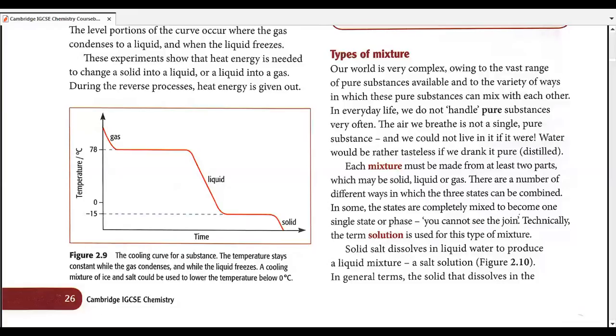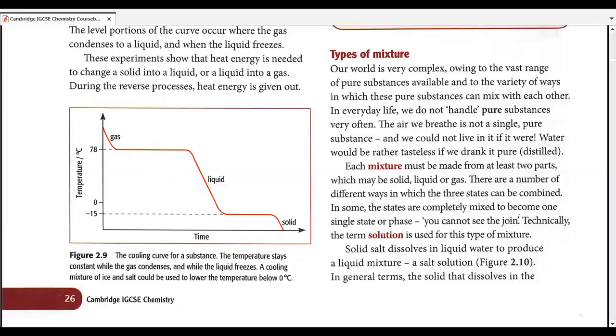In some, the states are completely mixed to become one single state or phase. You cannot see the join. Technically, the term solution is used for that type of mixture when you cannot see the join, when you cannot differentiate between them. All right. So that's how we define solution, but that's not a very good definition. Let's move on to make sure that the concepts are clear and we get to some better definitions.